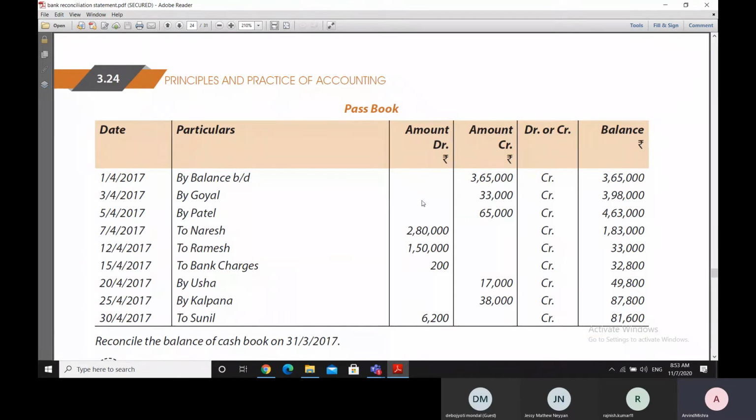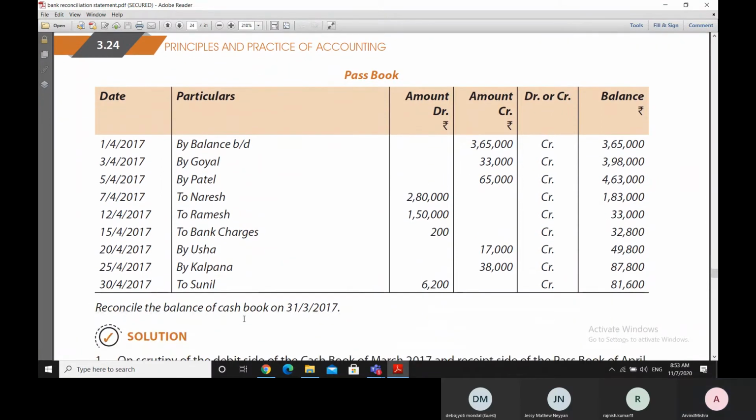because the entry in the passbook is being made on 3rd April and 5th April. We have to reconcile the balance as on 31/3/2017. Obviously, these two entries are not there on 31/3/2017, since they are there on 3rd April and 5th April. Therefore, while preparing the bank reconciliation statement for 31/3/2017, we will say that these two entries were not found there, and therefore they have to be included in the bank reconciliation statement.